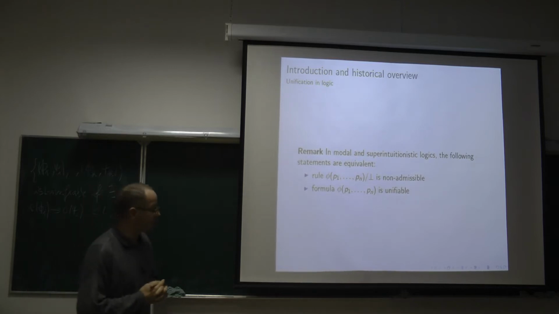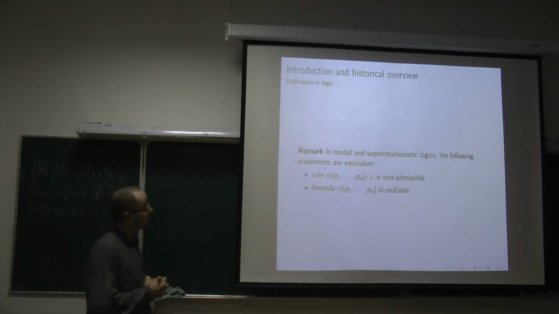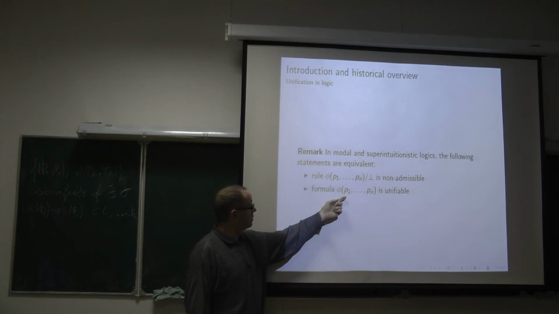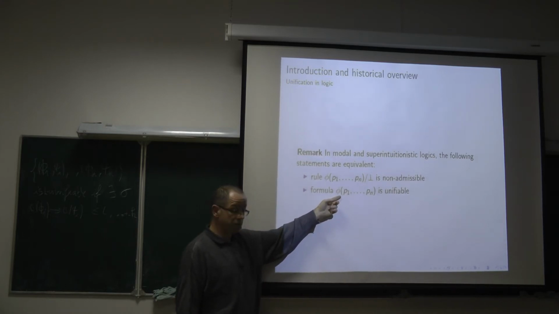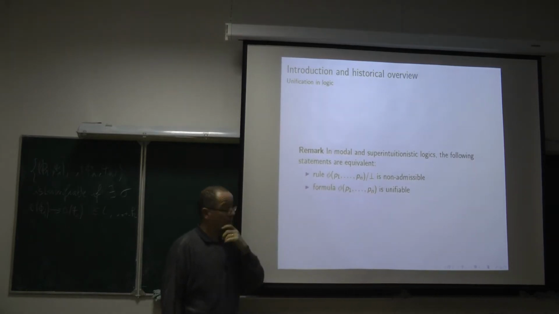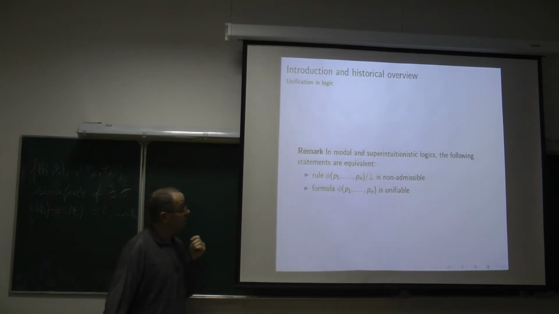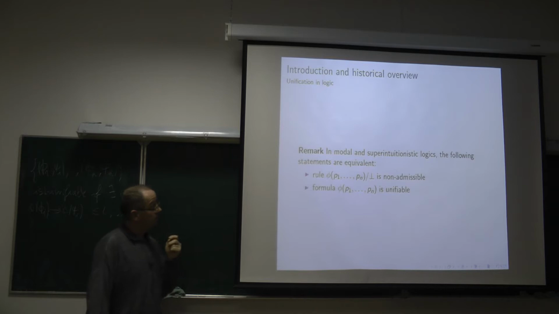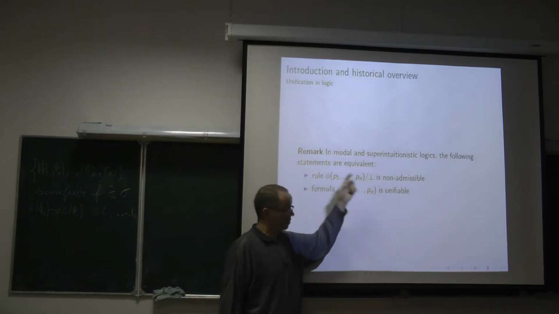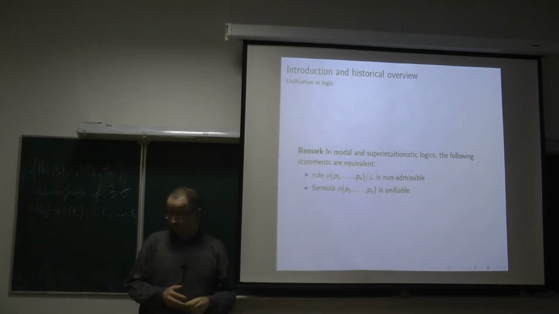So what is the relationship between unification of a formula and admissibility of an inference rule? It is the following. If you consider a formula phi, it is unifiable in the context of some logic L if and only if this inference rule, which of course is not such an interesting inference rule because its conclusion is the constant symbol false, is non-admissible. It is not difficult to show this equivalence, of course.